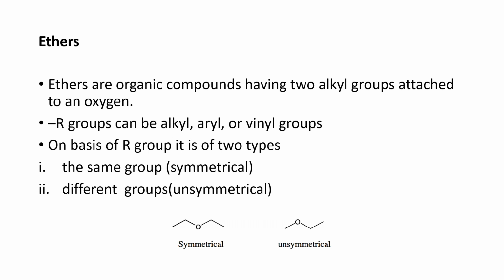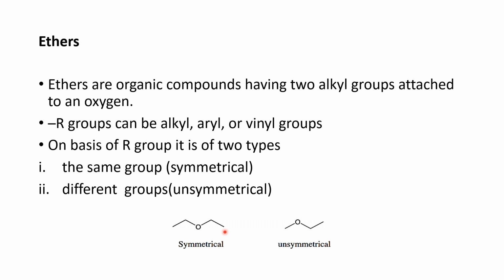If we have symmetrical, it means there is the presence of the same group on both sides of oxygen, as you can see in this diagram. We call it symmetrical ether as there is oxygen here, we have two carbons, here we have two carbons. It means on both sides of oxygen there is the presence of two carbons.